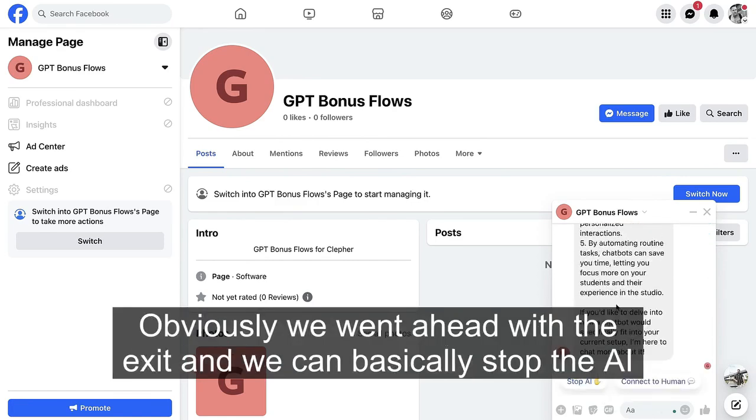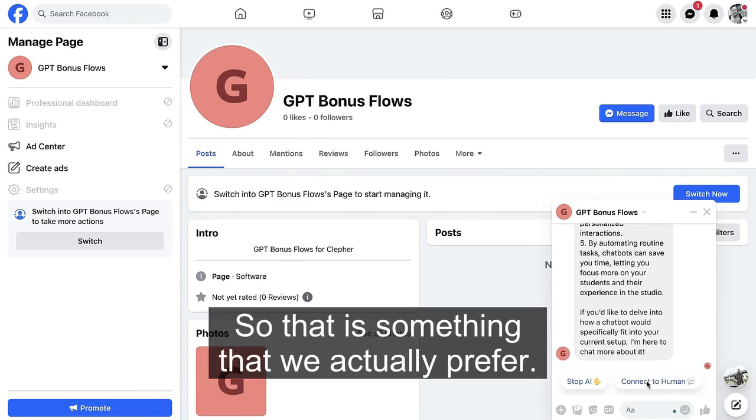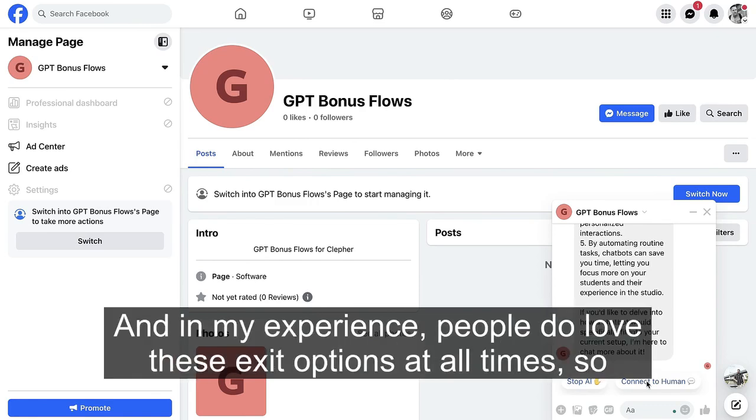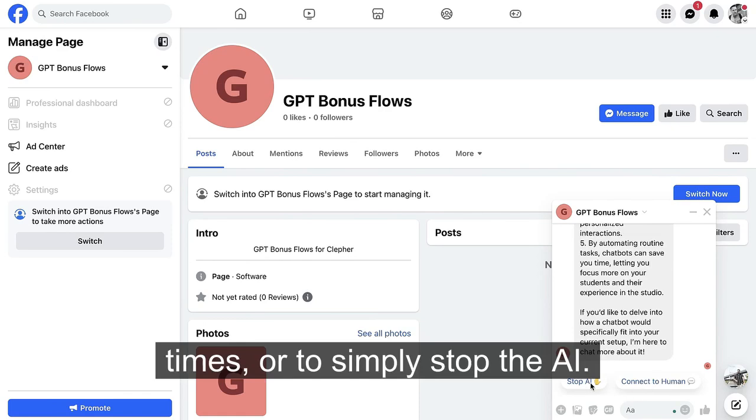Obviously, we went ahead with the exit. We can basically stop the AI right here or connect with the human. So that is something that we actually prefer. And in my experience, people do love these exit options at all times, so that they have the convenience to connect with a human, or to simply stop the AI.